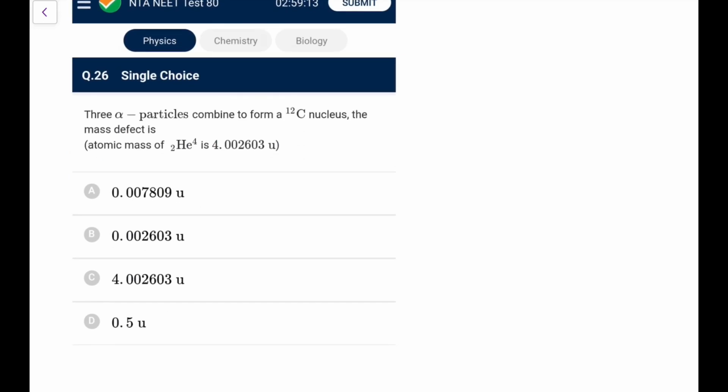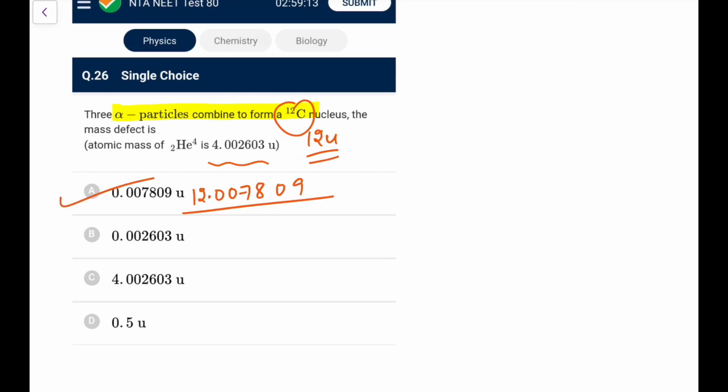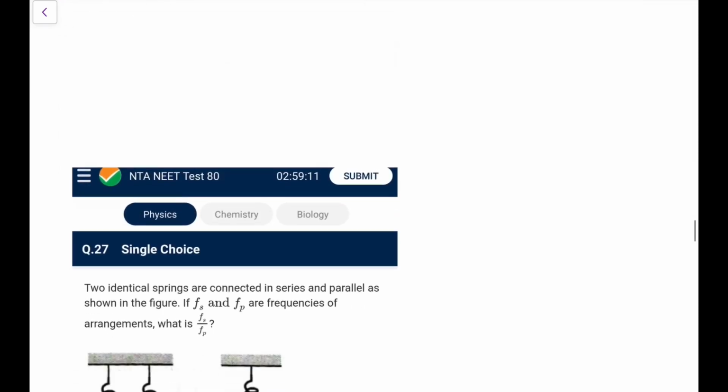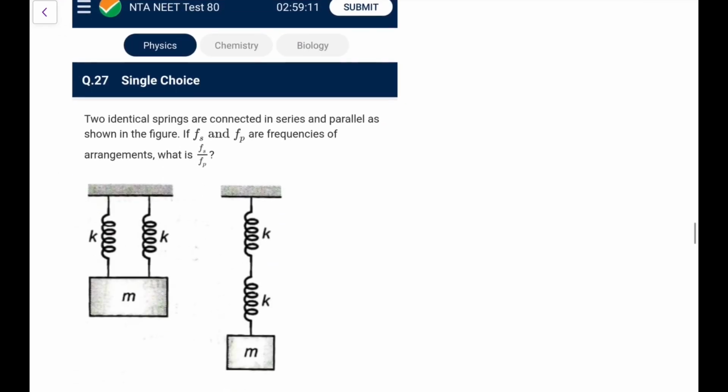Next. 3 alpha particles combine to form a 12C nucleus. The mass defect is, okay, so we know the mass of 12C is the exact value, that is the definition, and for the alpha particle it is 3 times 4.002603 minus 12. So you have this mass defect 0.007809 U. So again an easy one, testing your basic concepts. So it would be option A.